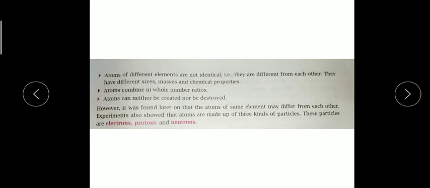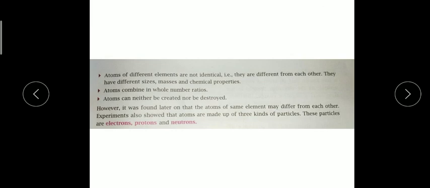Now you should also know, children, how electrons are arranged in the atom. Electrons are always revolving around the nucleus of the atom, and protons and neutrons make up the nucleus, they are present in the nucleus. So we can also say that protons and neutrons are nucleons.